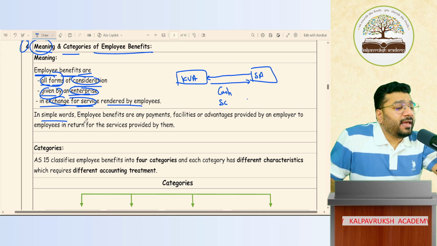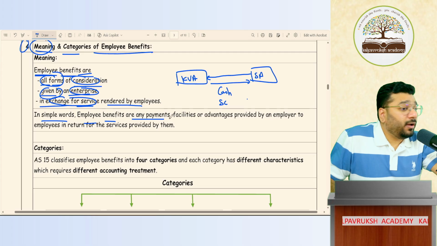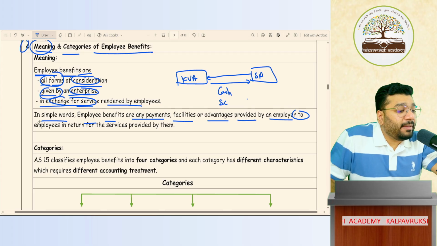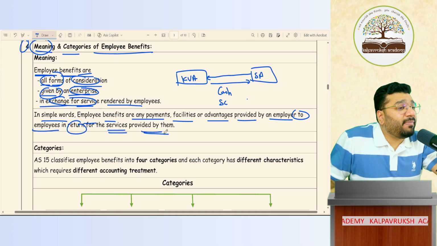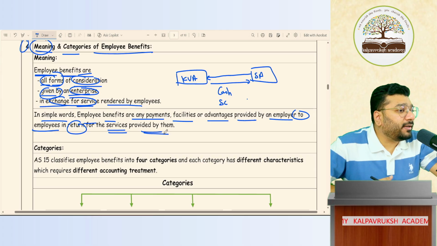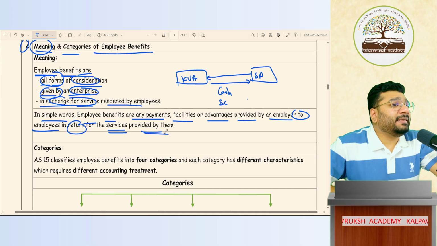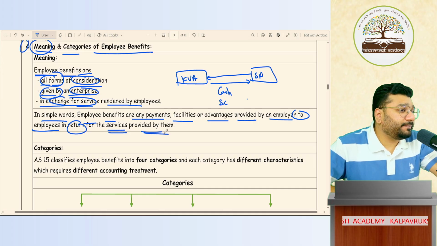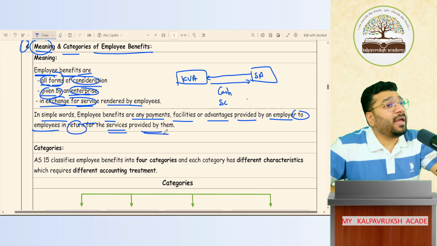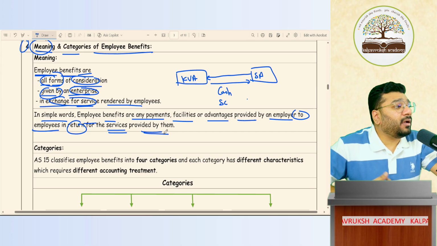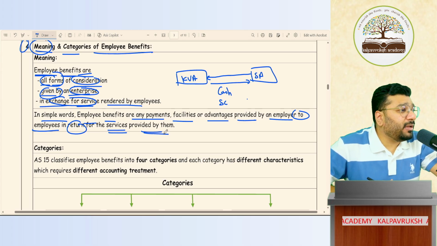In simple words, employee benefits are any payment or facility or advantage provided by an employer to the employee in return of the services provided by the employee. Got it, not got it? I am paying cash to my employee. Then cash is employee benefit or not? I am paying insurance premium on behalf of the employee. Is it employee benefit or not? Yes. I am paying car EMI on behalf of the employee. That car EMI is employee benefit or not?